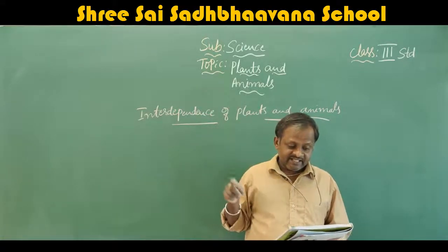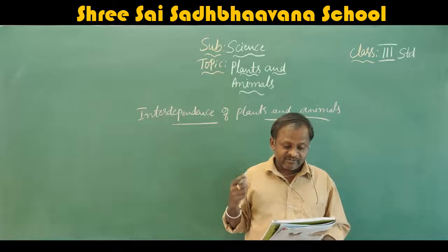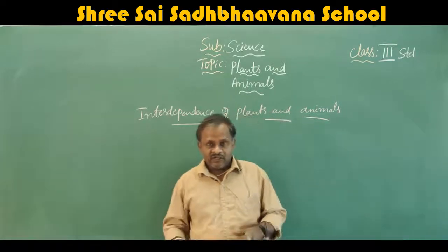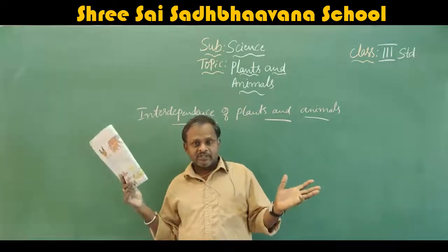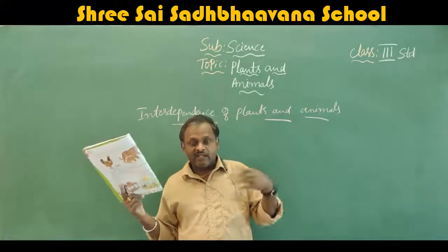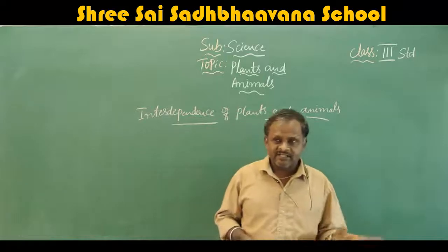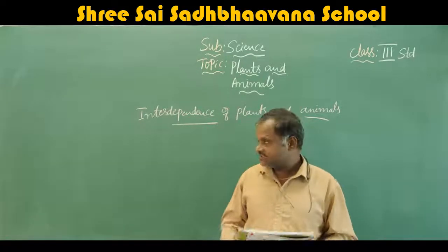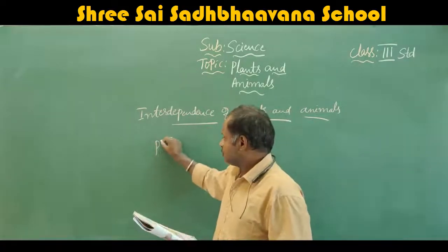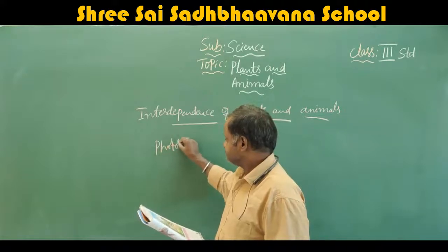Carbon dioxide released in air is used by plants to prepare their food through photosynthesis. What we breathe out, that carbon dioxide is used by the plants for their food preparation, at the time of photosynthesis.